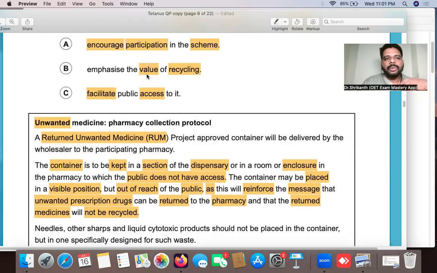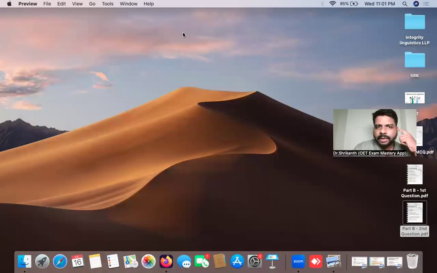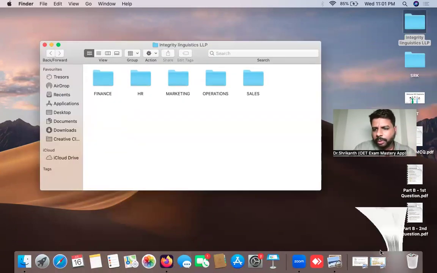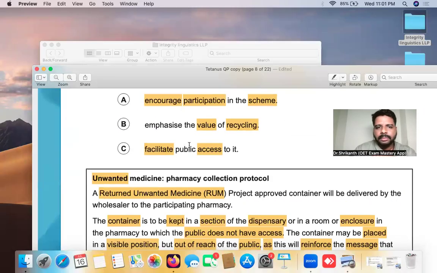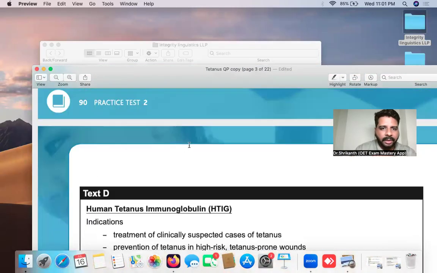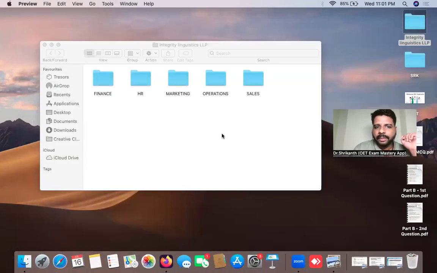All right. So now there was one more information I just want to say before winding up the class. So today we discussed tetanus. Okay. So this document over here, I have taken it from this question paper called tetanus. Okay. So just two very important pieces of information I want to say, and then we'll wind up the session.